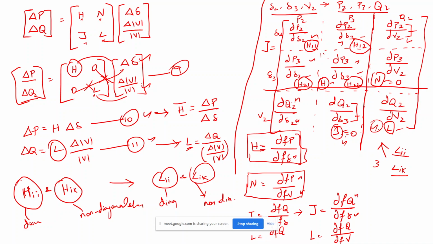Fast decoupling method, just a minute. So, we will solve a small problem on this decoupling method and I will leave the class. Any doubt in decoupling method? To further simplify more of this decoupling method, there is something called fast decoupling method that I will take later. Now, any doubt up to this you can tell me. Any doubt in the theory?